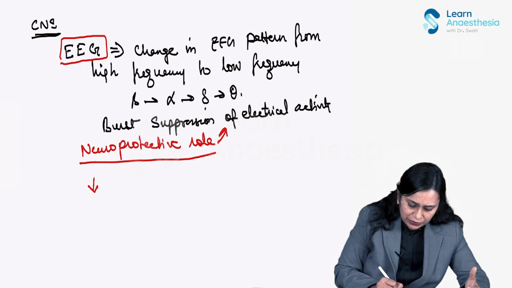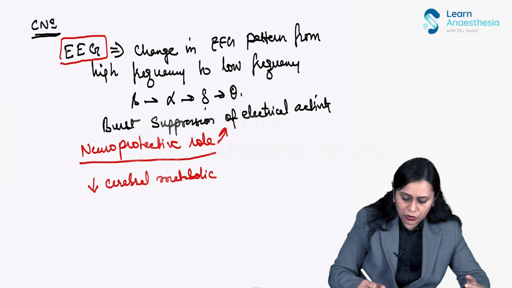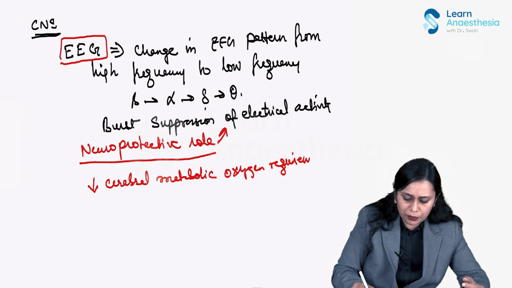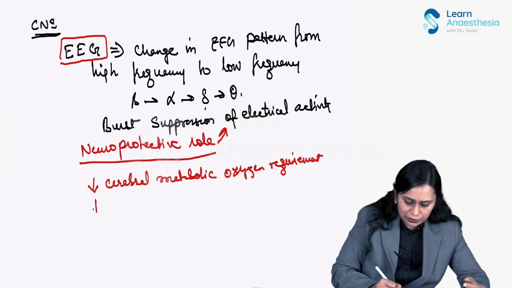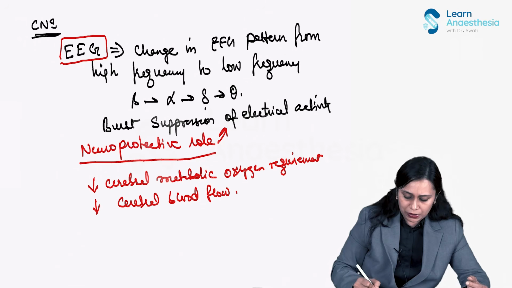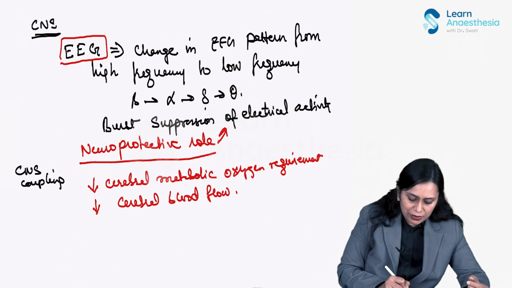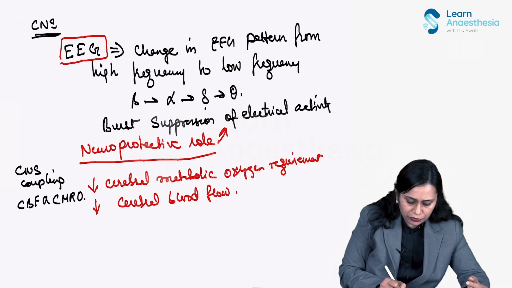This causes a decrease in cerebral metabolic oxygen requirement. Because of this decrease in cerebral metabolic oxygen requirement, there is a decrease in cerebral blood flow. We talked about CNS coupling, right? In inhalational agents, I told you that cerebral blood flow is directly proportional to cerebral metabolic oxygen requirement.